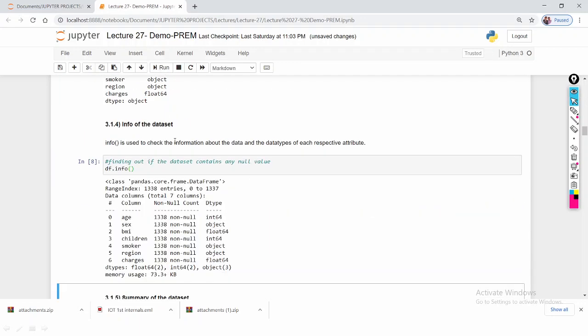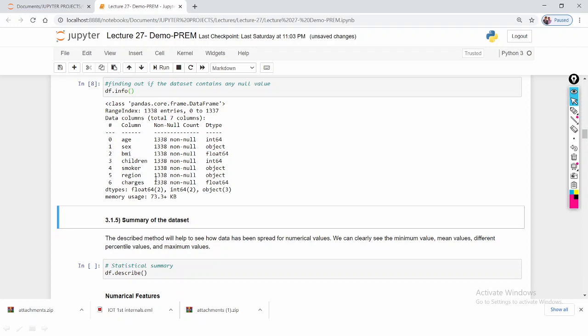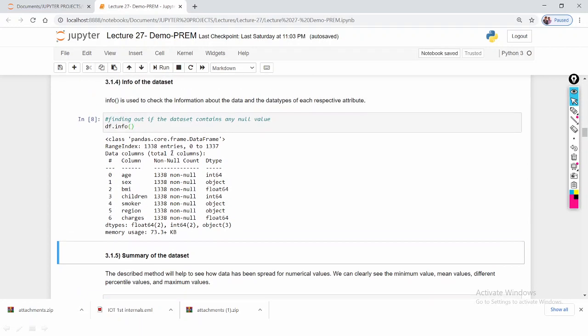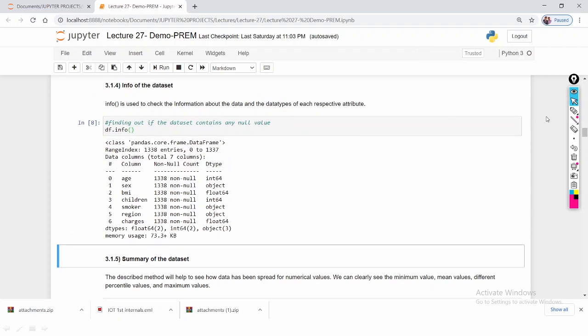By using the command df.info, you will get all the information. Here there are a total of 1338 entries from 0 to 1337. There are no null values here, all are filled with data. And here are the data types. So null values and data types can be observed in the single statement df.info.